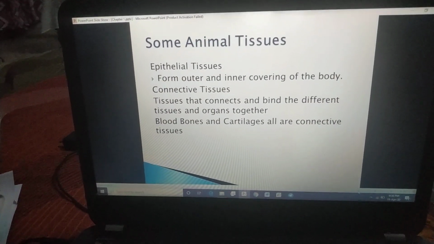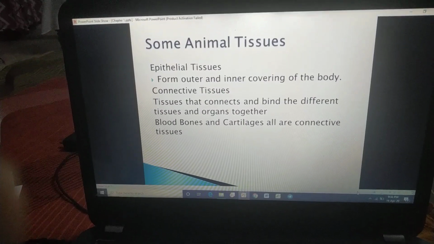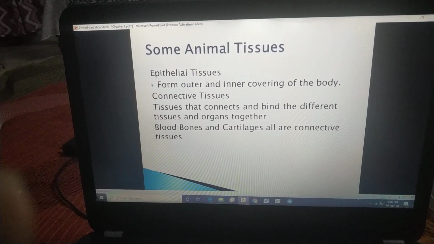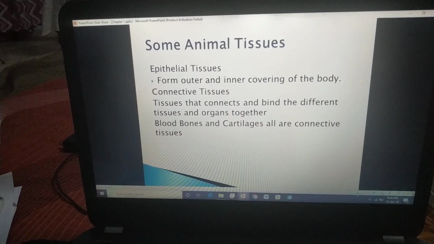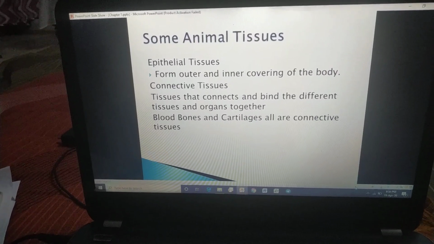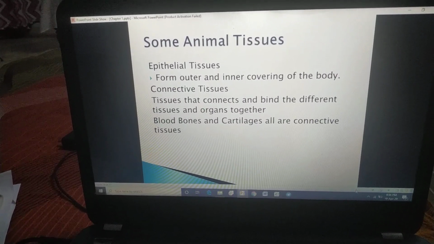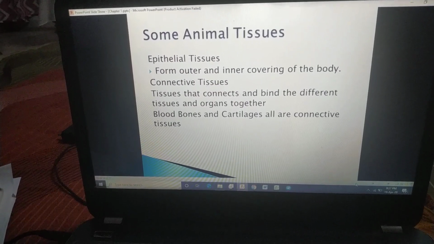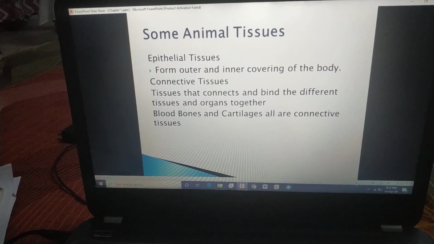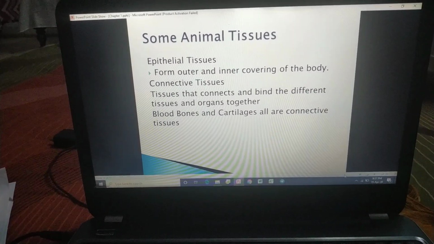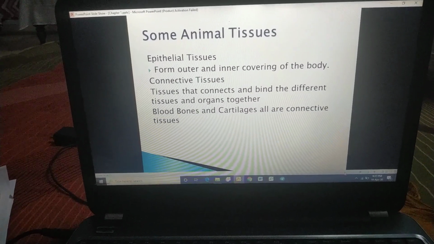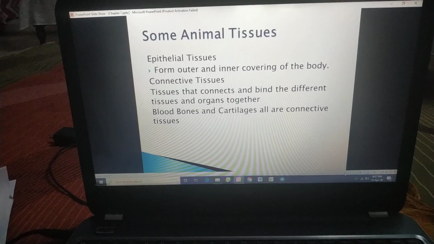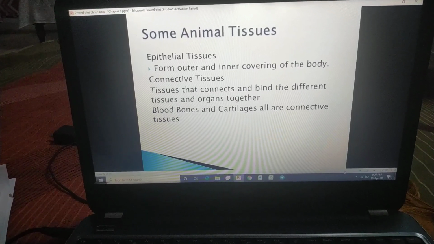You are familiar with bones, blood. Now, what is cartilage? See students, cartilage. When bones are joining together, a number of bones are connecting. The space between the two bones is filled by cartilages. Clear? Okay. Now I think some tissues of plant and animal cells are clear to you all.